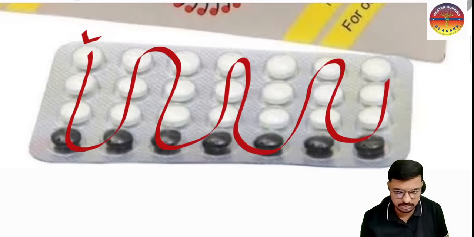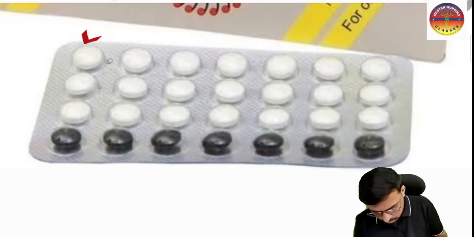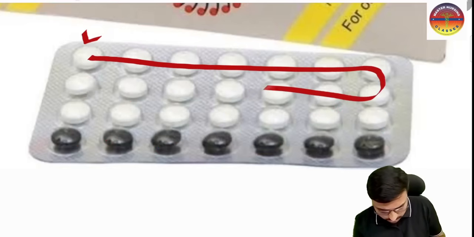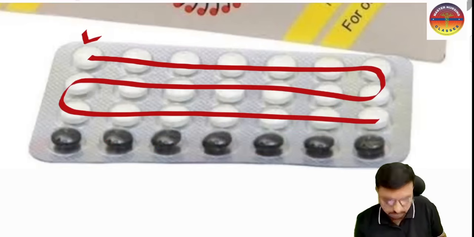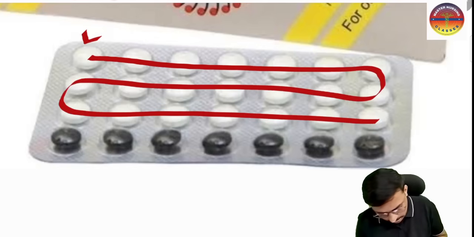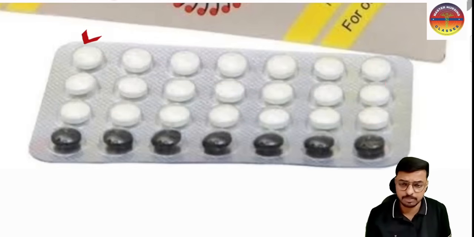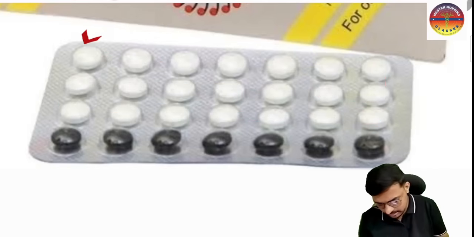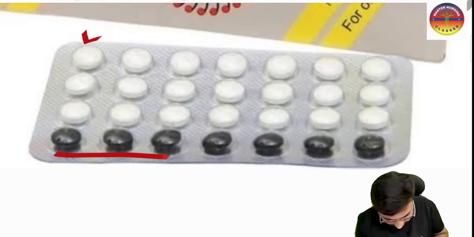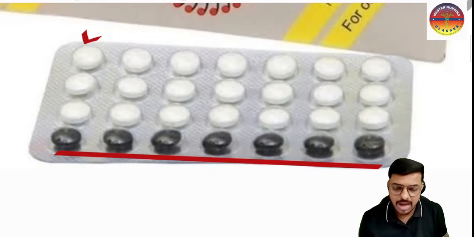This is not a correct method. So how does she have to take it? The woman has to start from here, then come here, then come like this, because these white color tablets which you are seeing here are purely hormonal tablets, and these black color tablets which you are seeing here are purely iron tablets.